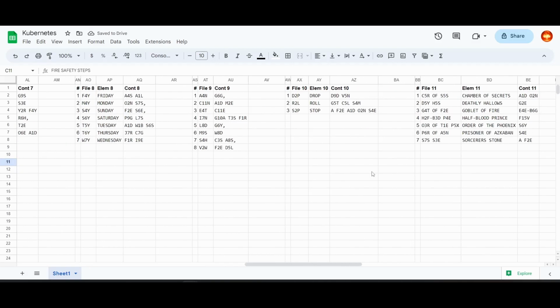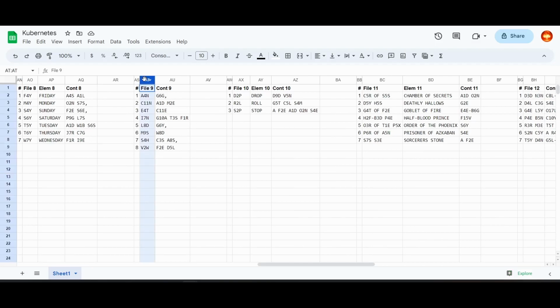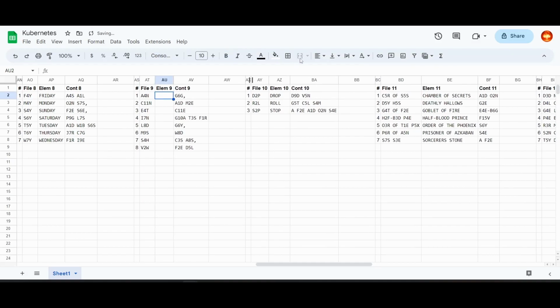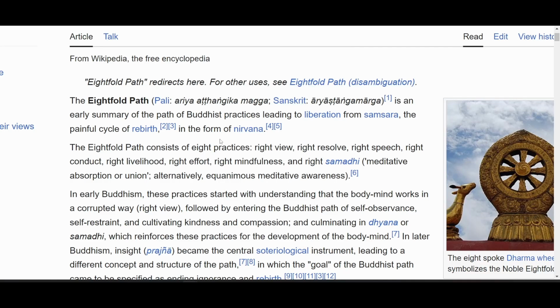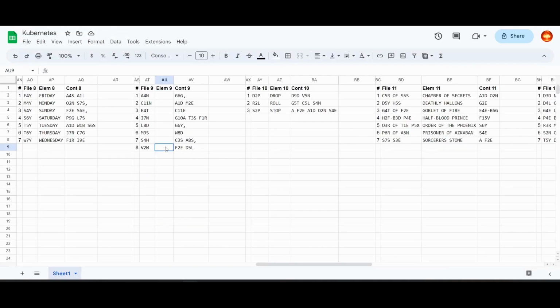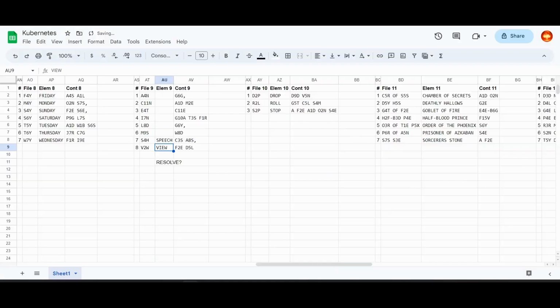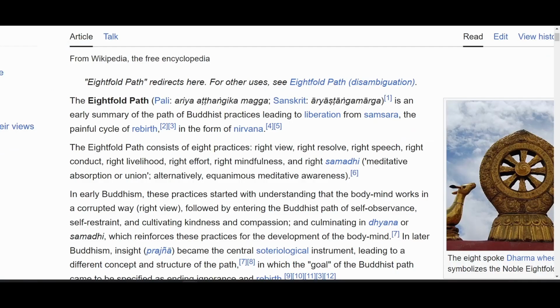Let's go to file 9. Okay. View, resolve, speech. Resolve, speech over right here. I think we need to find some different spelling because resolve doesn't seem right.